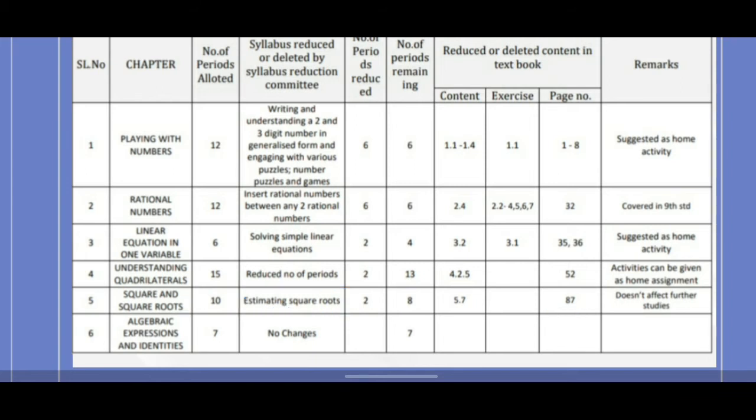sixth lesson is your algebraic expressions and identities. In this also there is no change. In the fourth lesson also there was no change. Here in sixth lesson also there is no change. All the things you have to study what is there in the lesson.